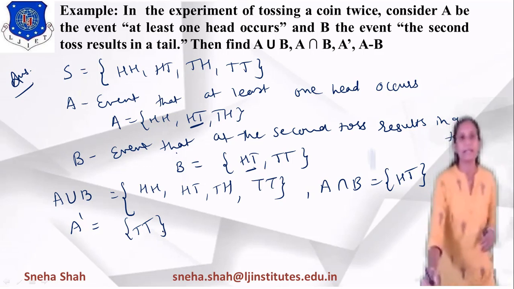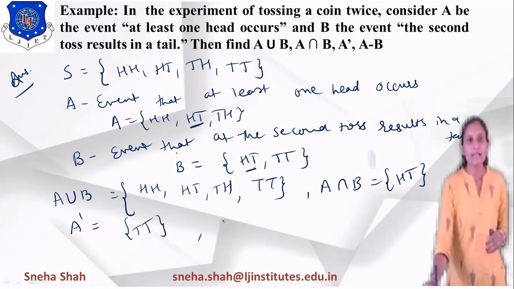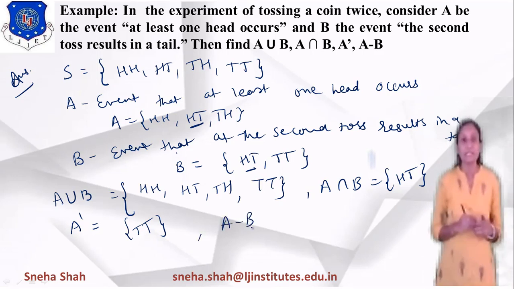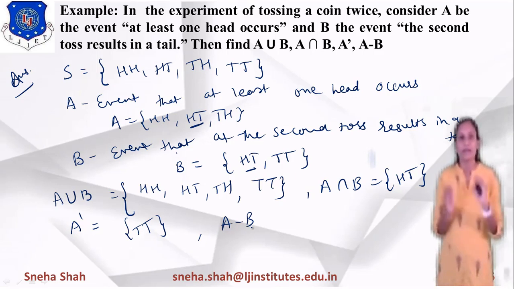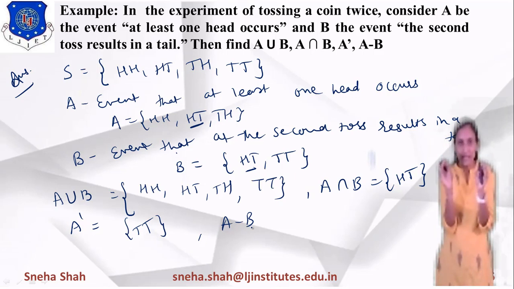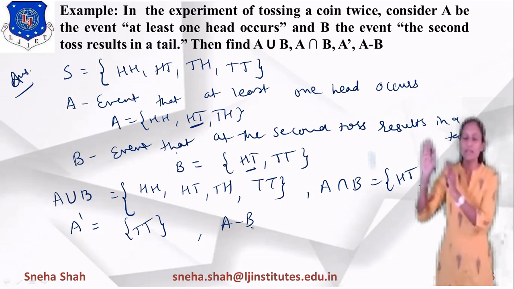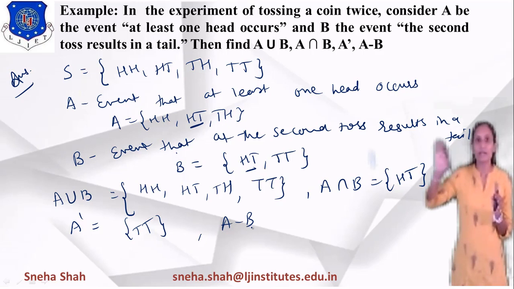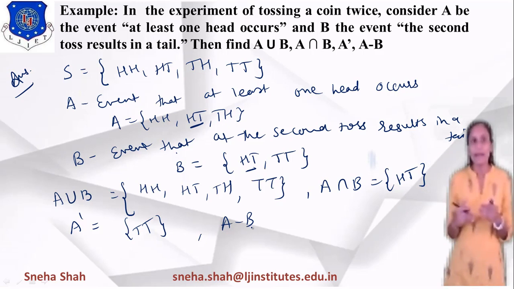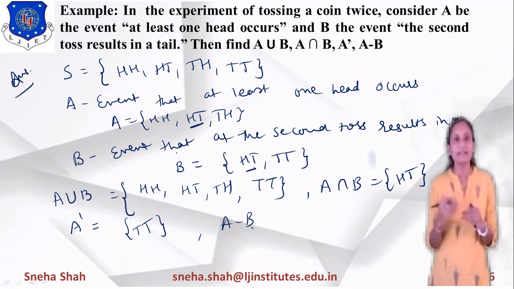And the last term you require is A minus B. Now what is the meaning of A minus B? It means we have to take the part of A, but it should not occur in event B. So if we remove the common terms with event B, we are taking the part which is not occurring in that event.